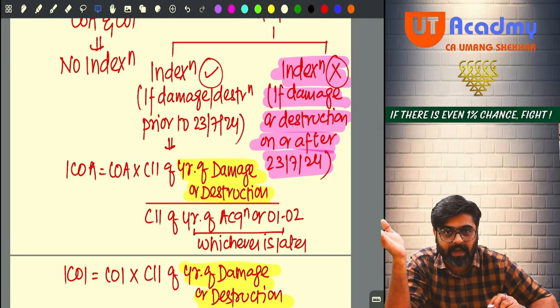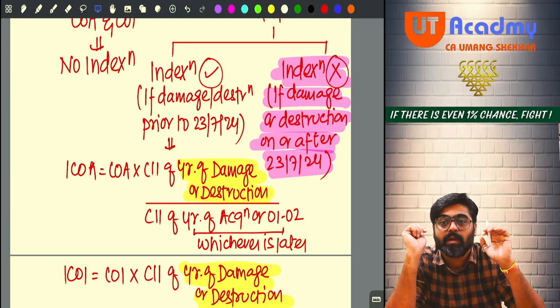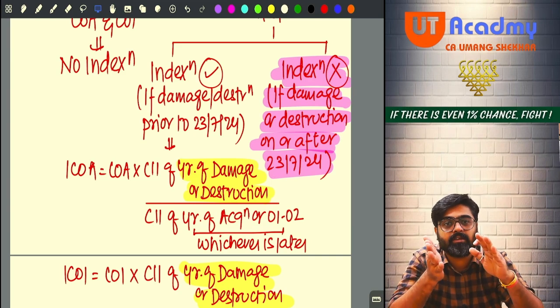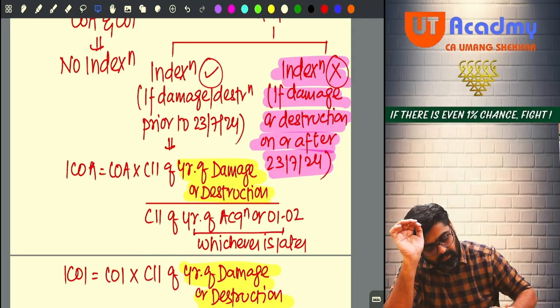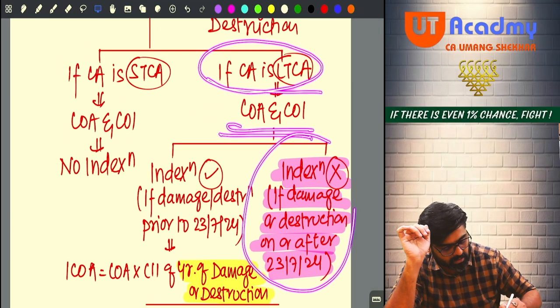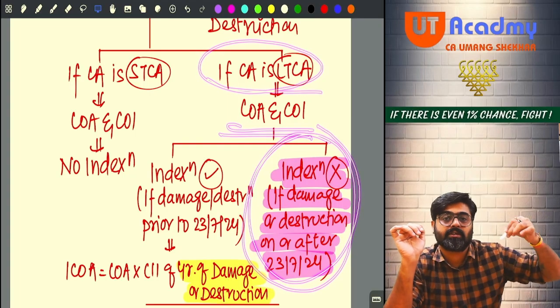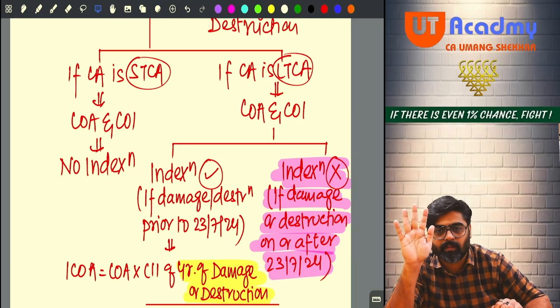Damage or destruction happened in 2019, meaning prior to 23rd July. Yes or no? But if the damage or destruction is happening on or after 23rd July, in that case, even if the asset is long term, cost of acquisition and cost of improvement will not be indexed. Hello sir, will you remember?